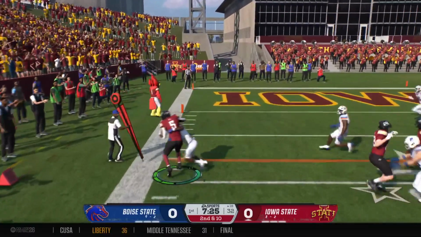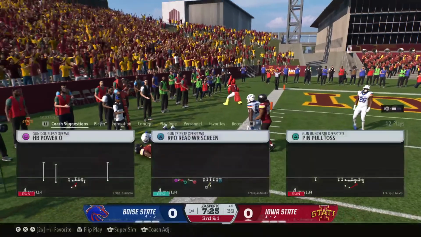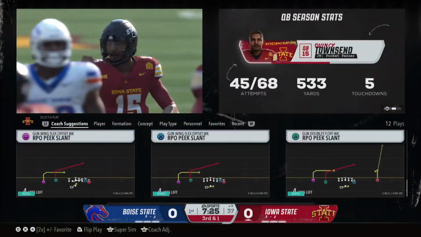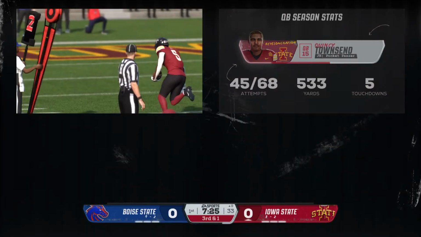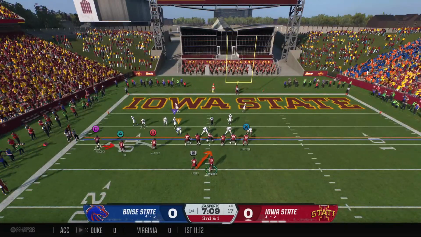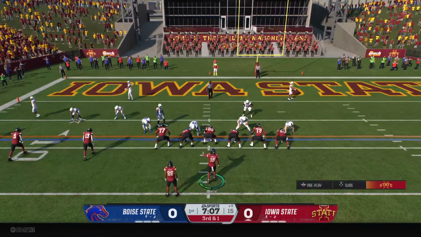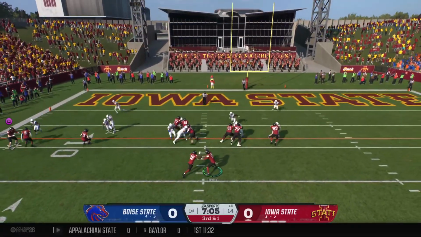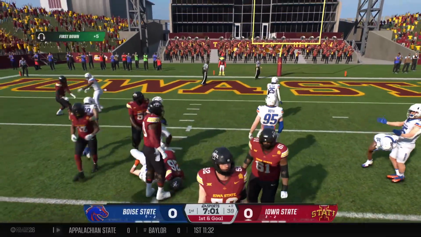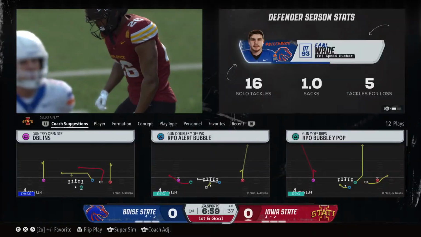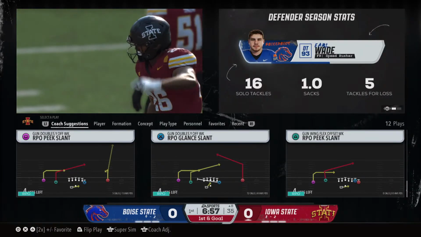Quick release by the QB. And he goes out of bounds after a nice pickup on that one. And here comes money down for this offense. 3rd down execution is a premium. You work on it all week ad nauseam for these moments when you can execute when the field starts to shrink. He gets it all the way down inside the 10. It'll be 1st and goal from the 8.